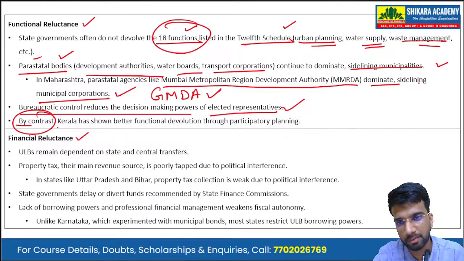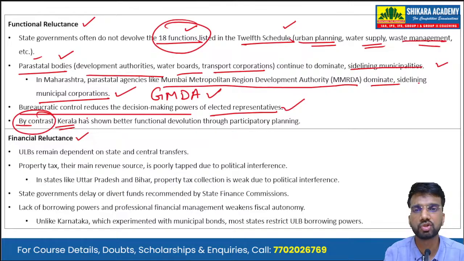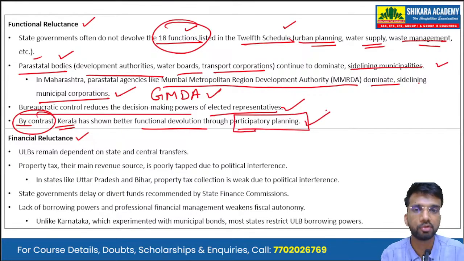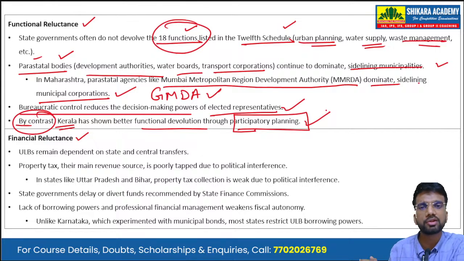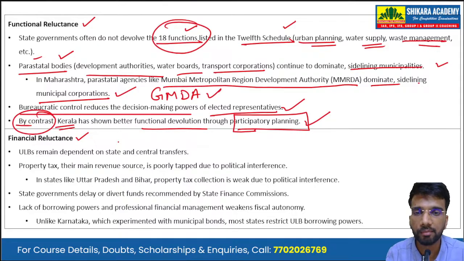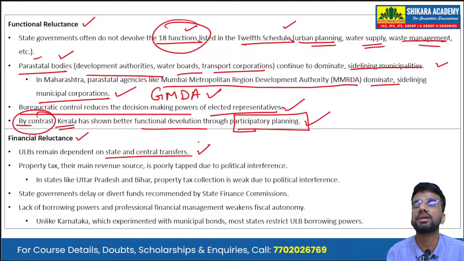Then we can give an example of Kerala as a case study, which has shown better functional devolution through participatory planning. So Kerala is an exception. It has shown a much better devolution of these 18 functions to the urban local bodies through participatory planning. Then we have to write about financial reluctance. So the urban local bodies remain dependent on state and central transfers. Okay, the transfer of money from the central government as well as the state governments.